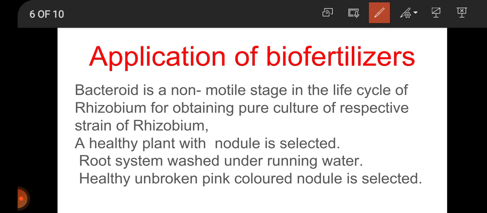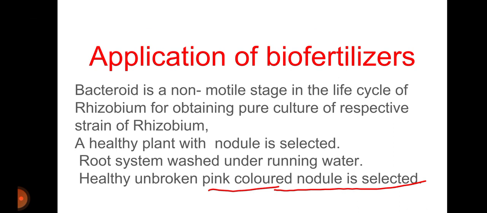when we are interested in getting rhizobium bacteria in a large quantity, in masses, at that time we have to uproot the healthy plant with healthy root nodules. Then the roots are washed thoroughly under running water, and we have to select a healthy, unbroken, pink-colored nodule, because the pink color shows the presence of rhizobium bacteria, because the pink color is there because of the presence of leghemoglobin.